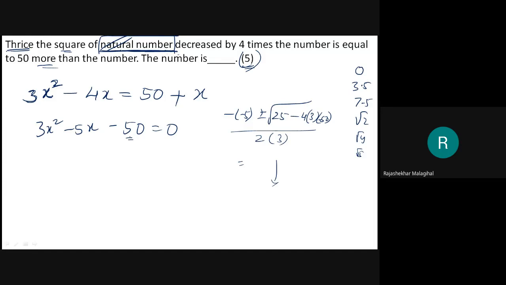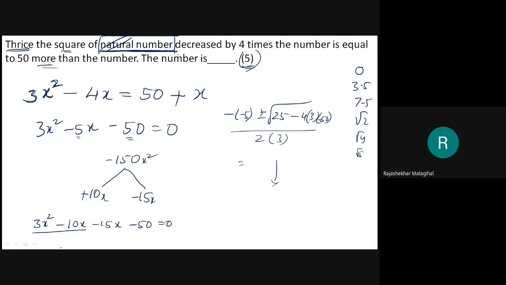Factorization says that 50 into 3 is 150. This is a minus and I need to divide it. If I add, I need to get minus 5. If I multiply, I need to get 150. Might be it will work with 10 and 15. Minus 5 I need to get, so minus I will write here and plus I will write here. Now 10 into minus 15 is minus 150 x square. 10x minus 15x is minus 5x. Therefore, I can write it as 3x square minus 10x and then minus 15x minus 50 equal to 0.